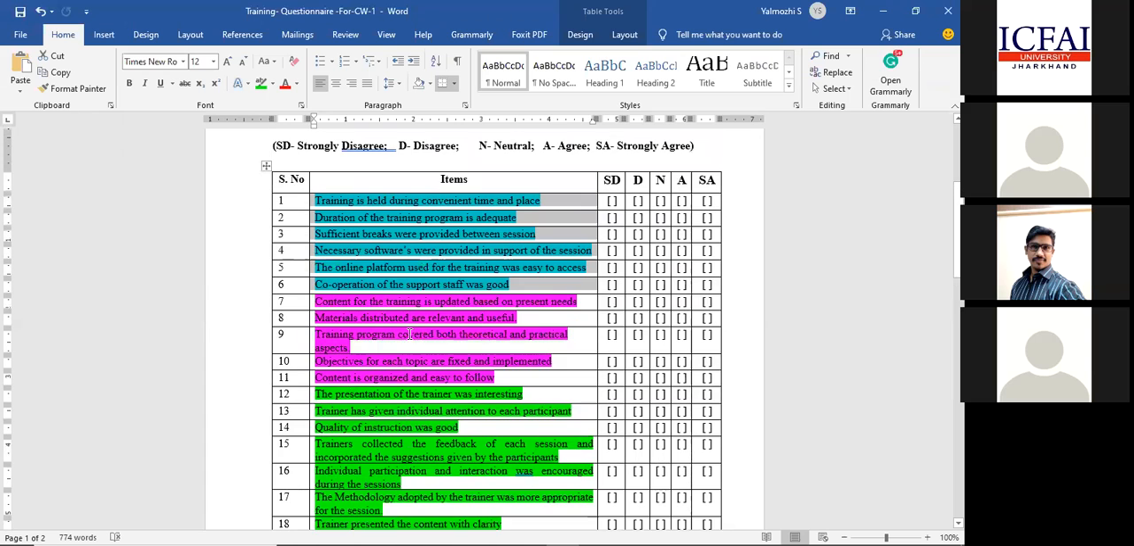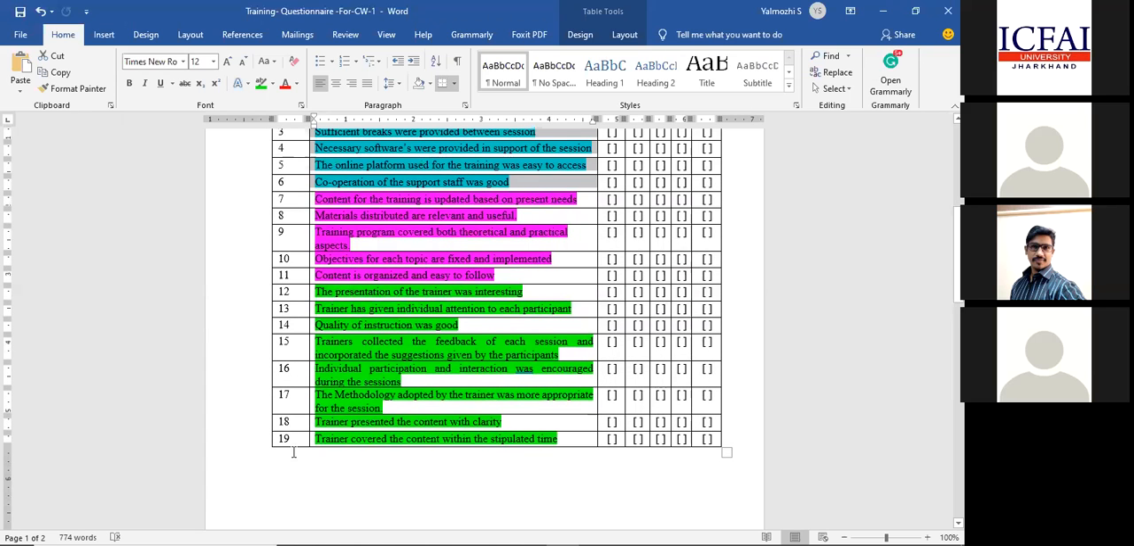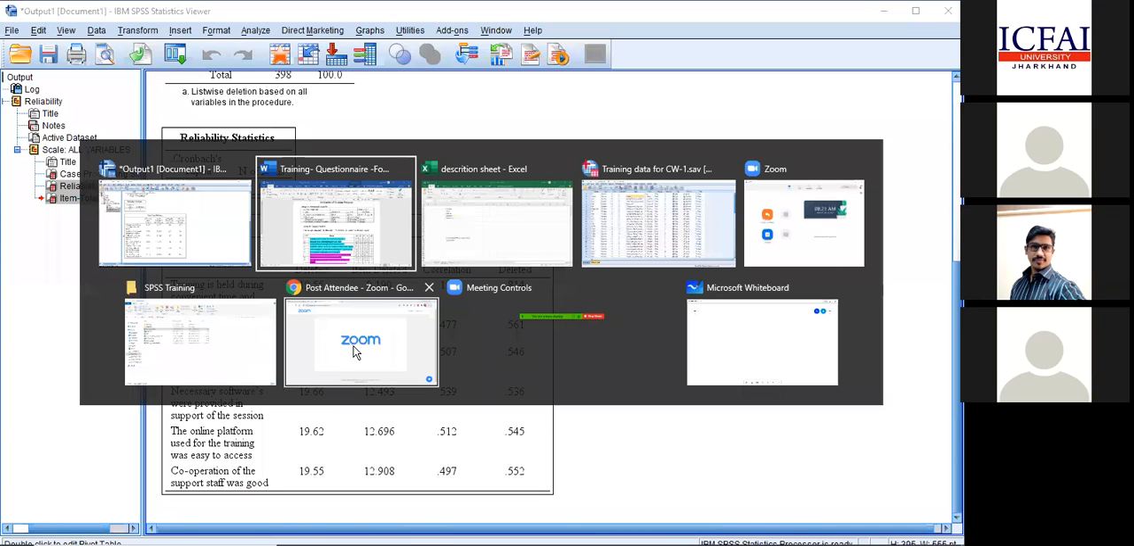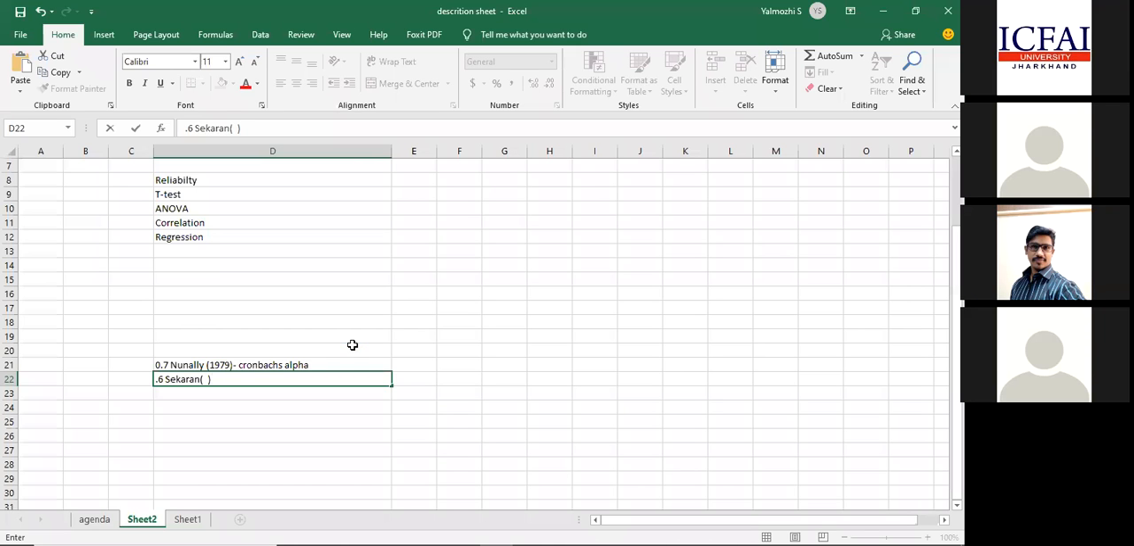The other way is I can take items 1 to 19 completely and check the reliability also. But it will give you an idea for the overall training variables. It will not be more specific towards a construct. Ultimately, our major objective is to say that the items I have taken for a particular construct are reliable. You can trust the items I have taken. If any item does not have the reliability score, then I will not consider it for my study. That is the core objective.